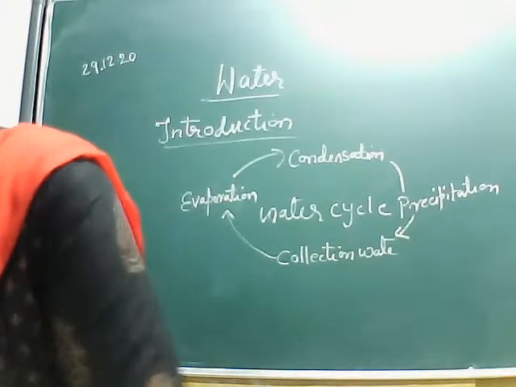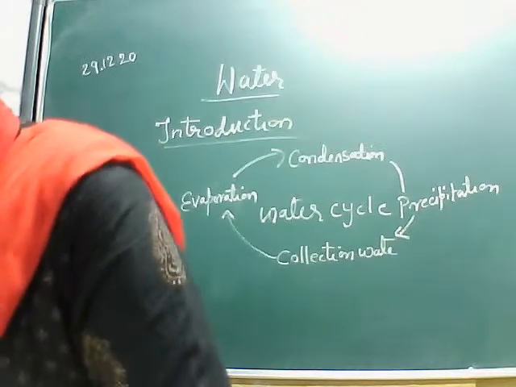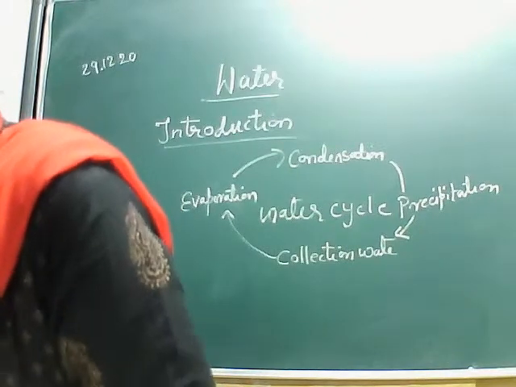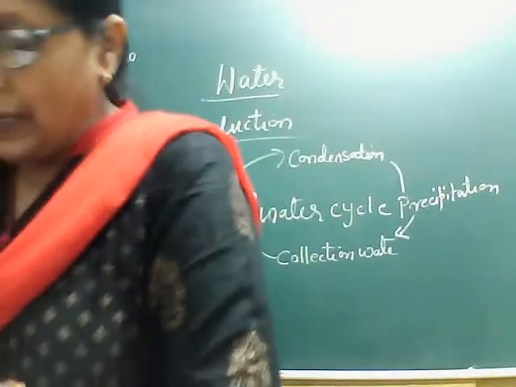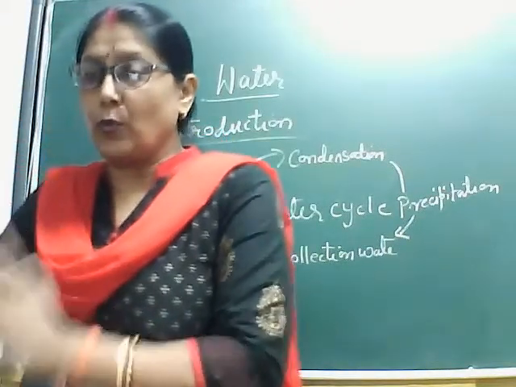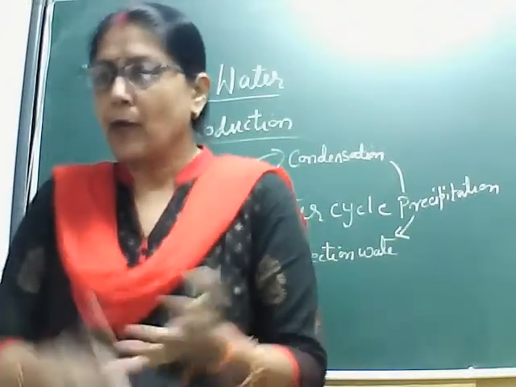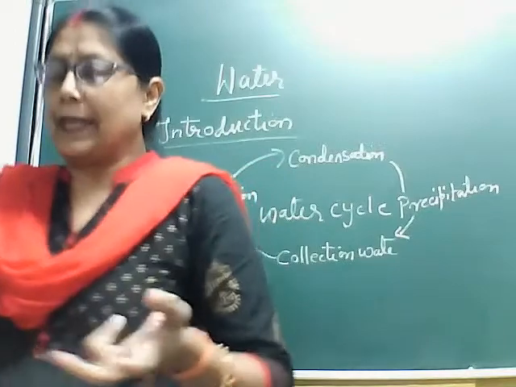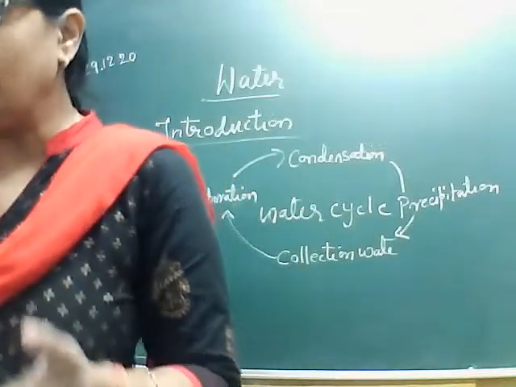Okay, next is the water cycle: the same water that existed centuries ago still exists today. We know the sources of fresh water are different: river, ponds, lake, then ground level water.